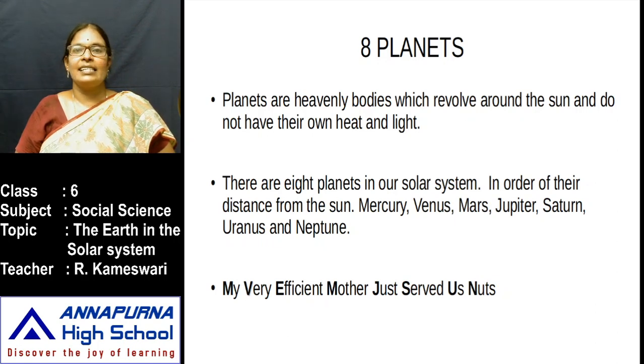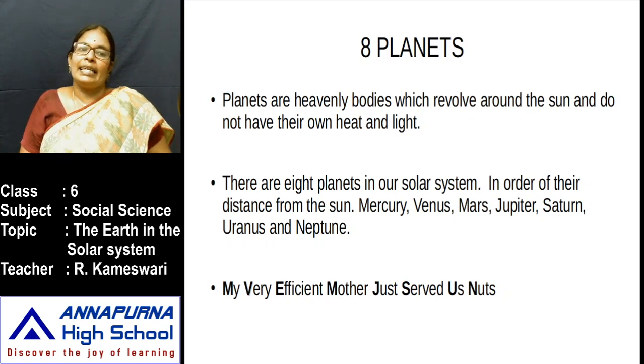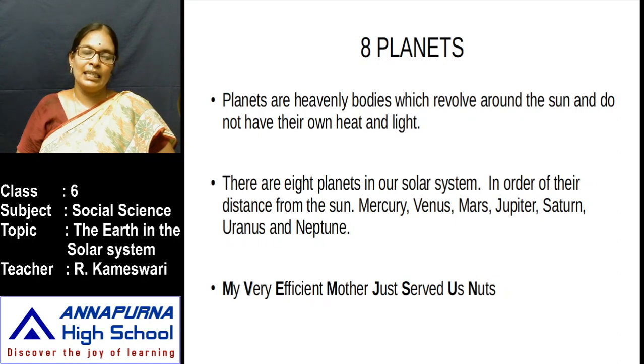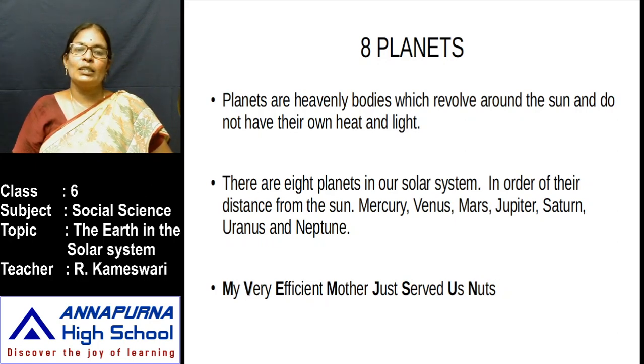In this sentence, every word's first letter indicates one planet name. M means Mercury, V for Venus, E for Earth, M for Mars, J for Jupiter, S for Saturn, U for Uranus and N for Neptune.